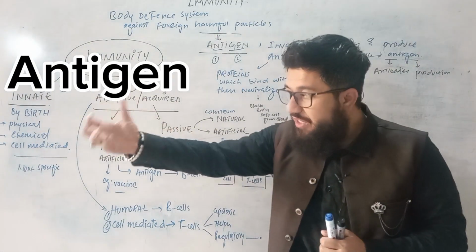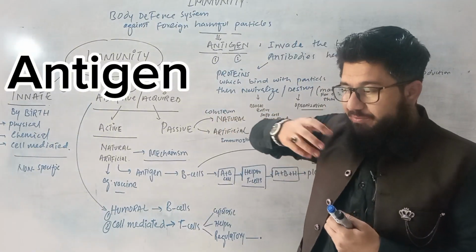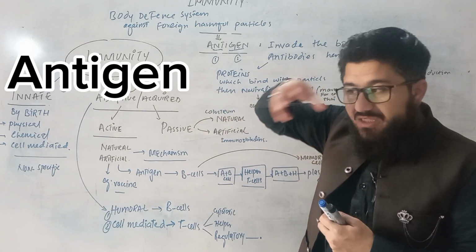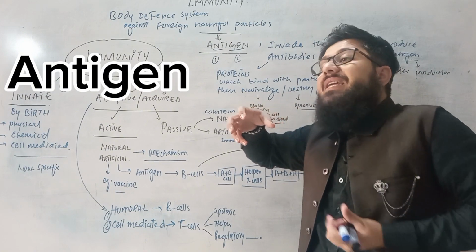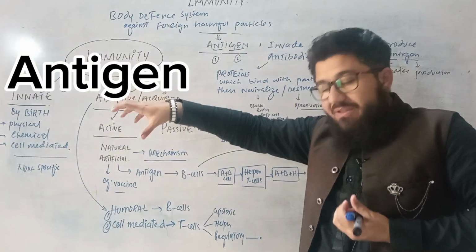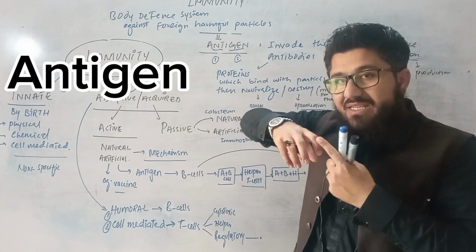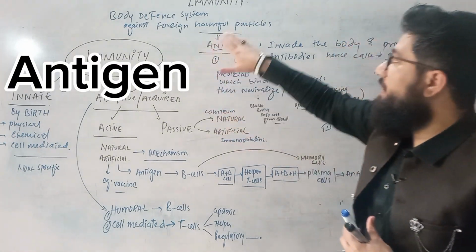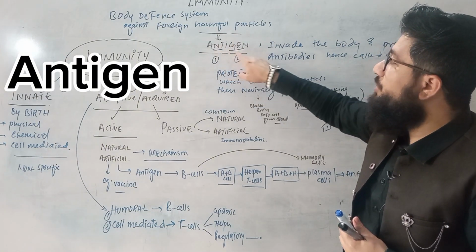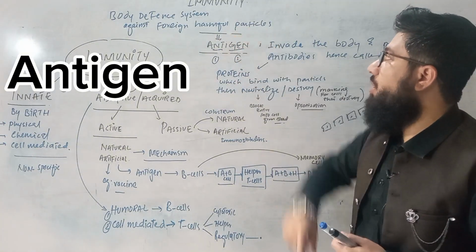How? Very simple. When these particles from the environment enter into our body, our body identifies these particles, and because of these particles our body then makes antibodies. So antigens are from the outside and antibodies are produced inside our body when they come into our body. Because of them antibodies are produced, that's why these particles are biologically named antigen. Antibody-producing things. So that's why this particular beautiful name is given to harmful particles.